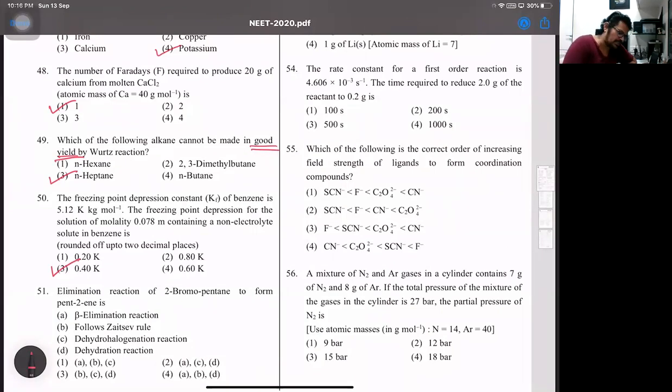Then next one we have elimination of 3 bromopentane to form pent-2-ene. Now if you see 3 bromopentane, already I've said the word elimination. It's beta elimination because from alpha the halogen goes, that's bromine. From beta the hydrogen will go. There are 2 separate beta, so elimination is according to Saytzeff's rule. So first it is beta elimination. Why it's called beta elimination? Hydrogen is always eliminated from the beta carbon. Saytzeff's rule, dehydrohalogenation, removal of hydrogen and halogen from adjacent carbon atoms. That's why in this case, you will have the first one, that is A, B, and C. It can't be dehydration because that's removal of water. So 51 is 1.